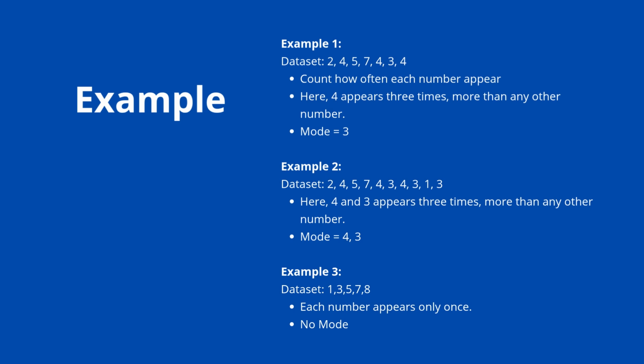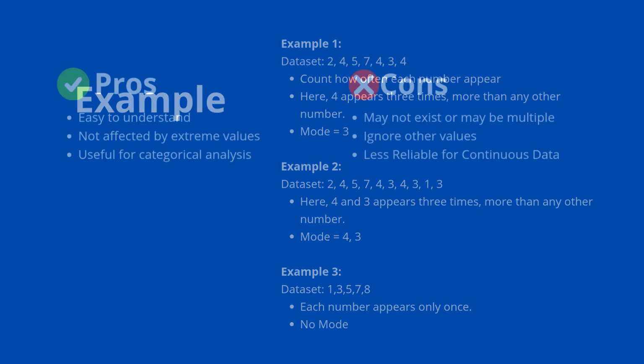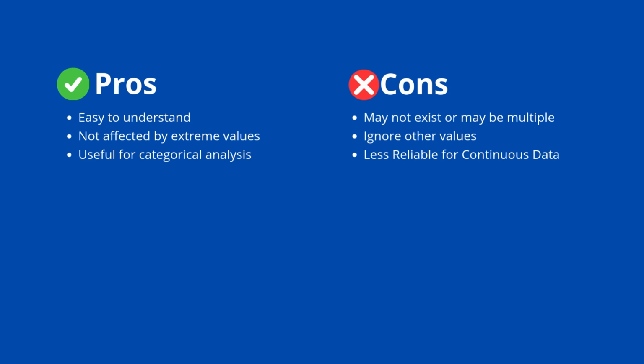Now let's see the pros and cons of the mode, when to use a mode and when not to use a mode. Pros: the mode is easy to use. It is just the most frequently occurring value in a data set, so it is easy to understand. It's not affected by extreme values like the mean. In the mean, if we have an outlier, the value gets affected. Unlike the mean, the mode is not affected by any outlier or extreme value.